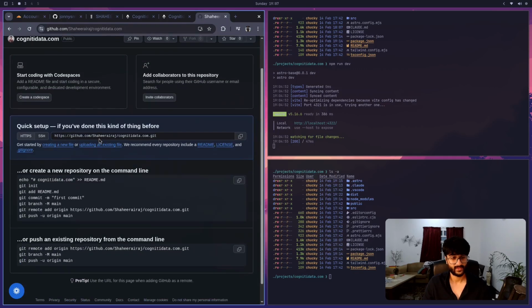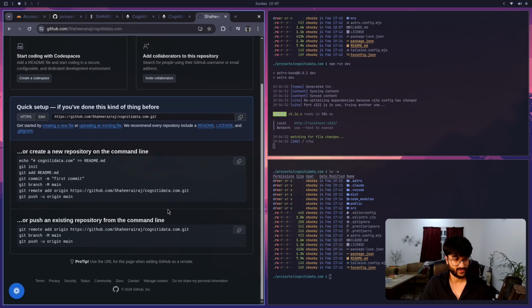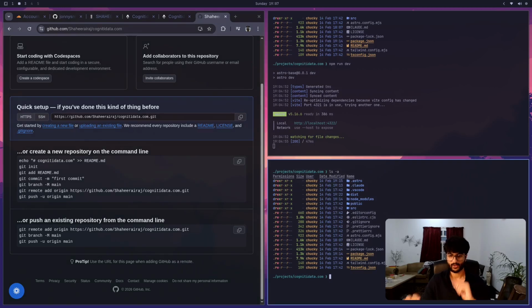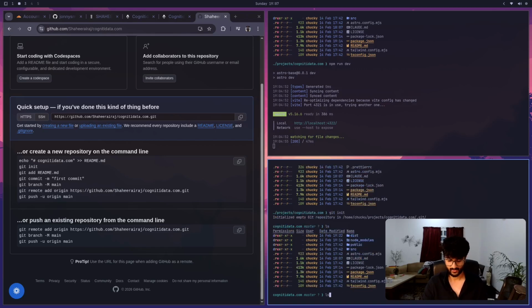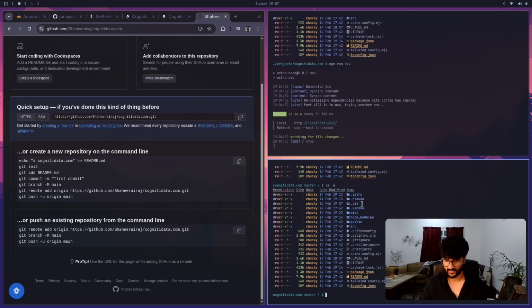All right, now that this is created, we need to push our local repo to GitHub. We have instructions over here on how we can do that. Push an existing repo from the command line. This is what we want to be doing. So back in the terminal in the local folder, we're going to use git init. We want to initialize it. Initialized empty git repo, and we should be able to see .git. Yeah, there it is.